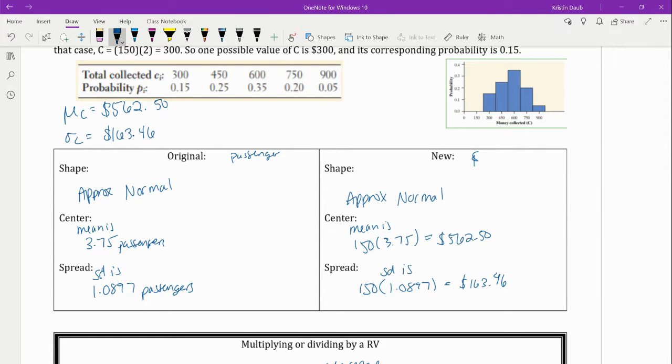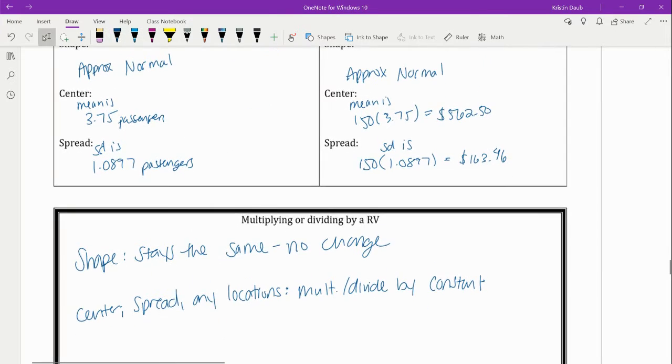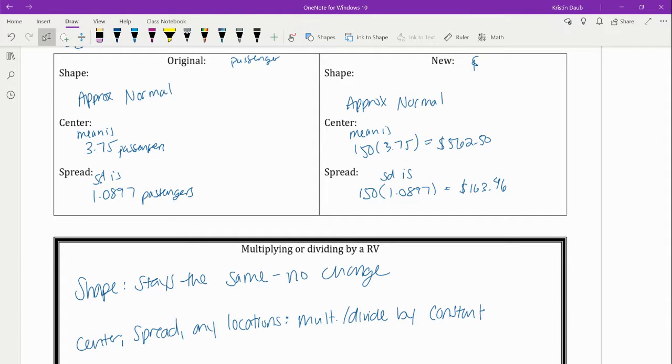Like I mentioned in class, now that we know how to find the actual mean and the actual standard deviation, we will want to use those when it comes time to describe our distribution. We'll want to use the actual values for mean and spread as opposed to finding the median and the range, which is what we've done up until now. So let's use the actual mean and the actual standard deviation again, since we have those. When multiplying or dividing a random variable by a constant, the shape stayed the same. The first one was approximately normal. The second one was approximately normal. And since I multiplied by 150, for center and spread, and actually any locations, I can just multiply or divide by that constant number, by that 150.